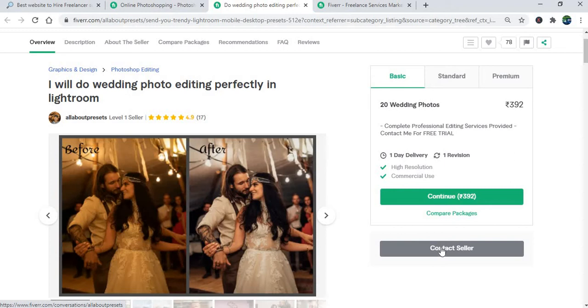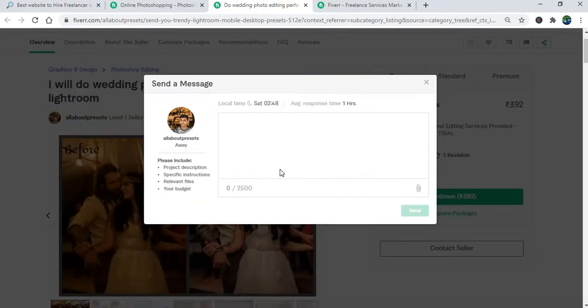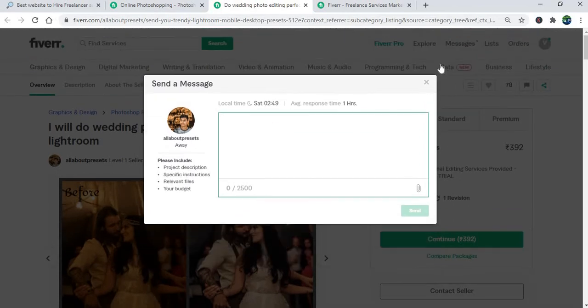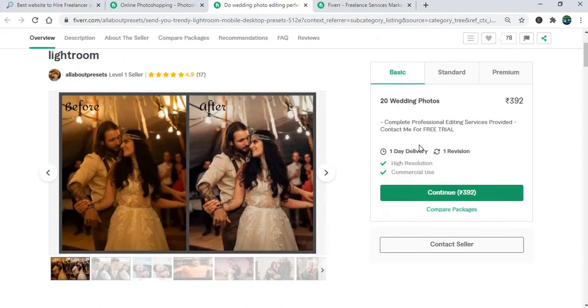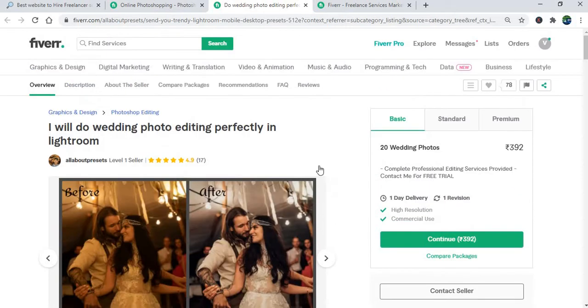Yes, it's possible in this website. So you can contact your seller. Just type your message, like whenever you have a particular requirement, you want to know whether the seller is able to complete that requirement. At that time, you can send an email message to the particular seller. Only this website provides this feature, contacting the seller before the purchase.